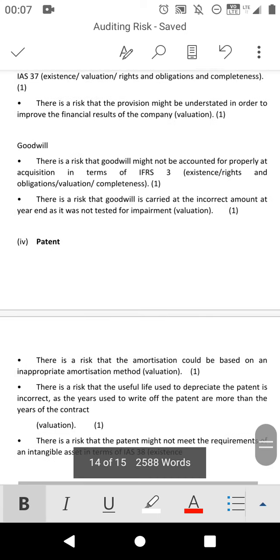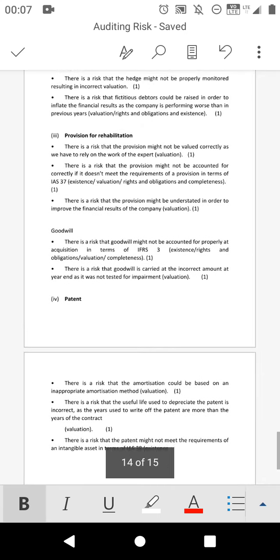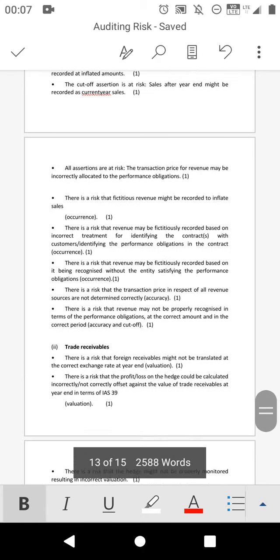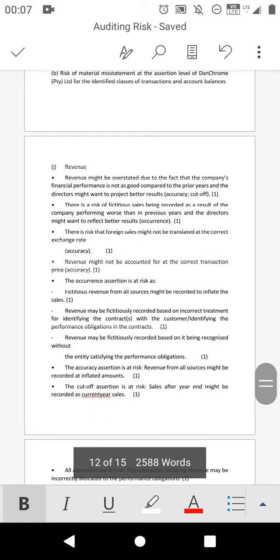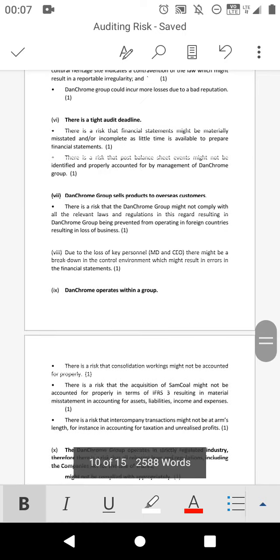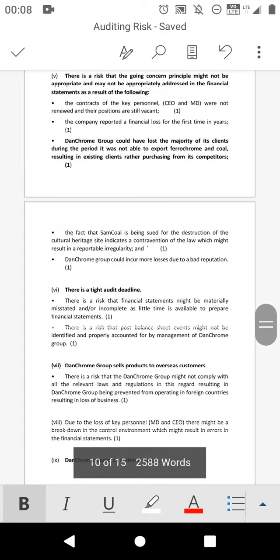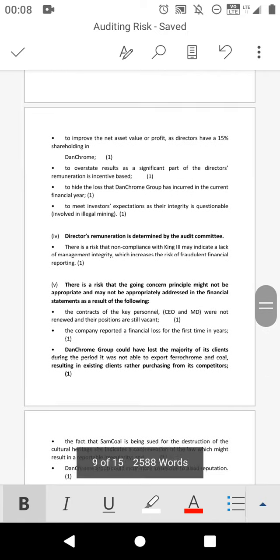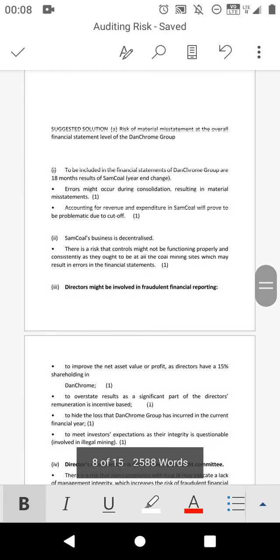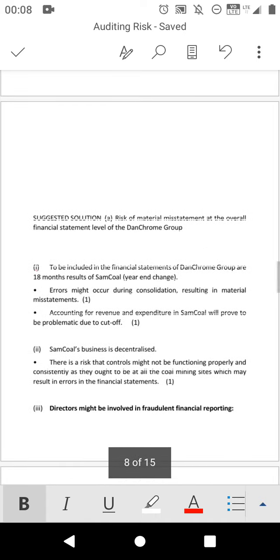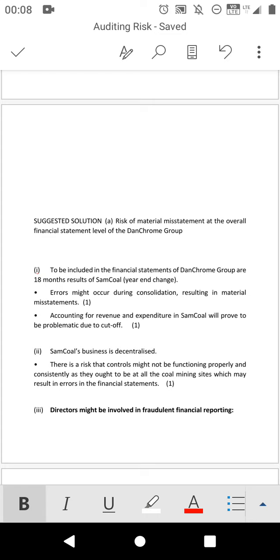Okay, so that's the clue that I wanted to give you guys before you write the test. So please make sure that when we are dealing with overall, before you go there, go with the headings. Because if you don't know the headings, what are you going to discuss? It's going to be a problem. So make sure that you know those headings. Then the other things, you will find them in the scenario.